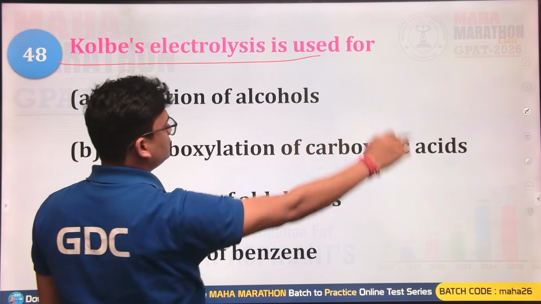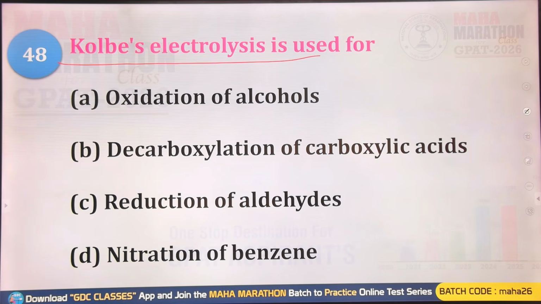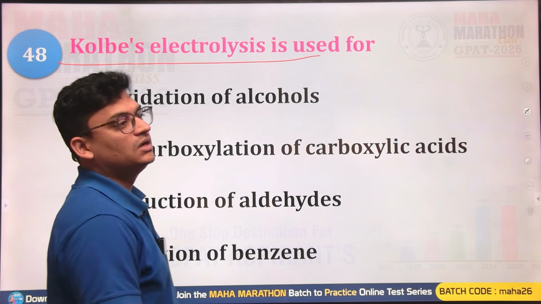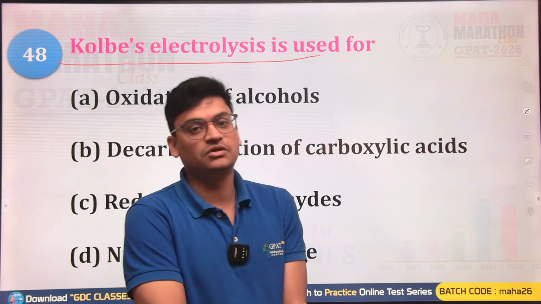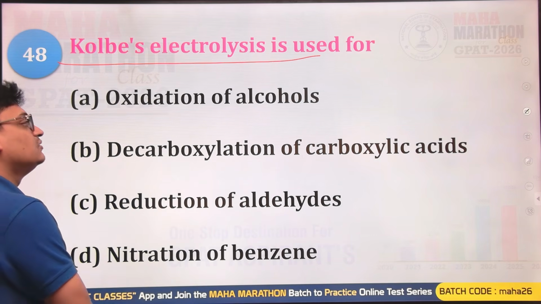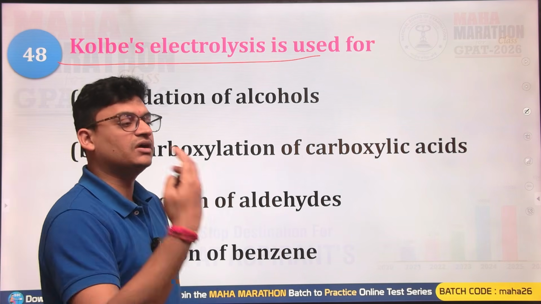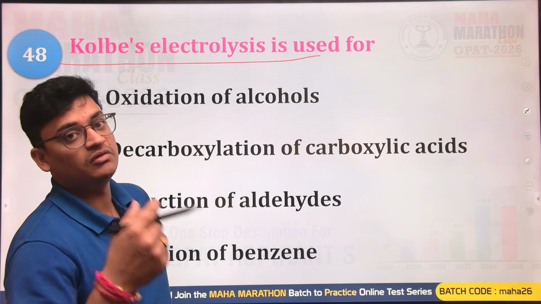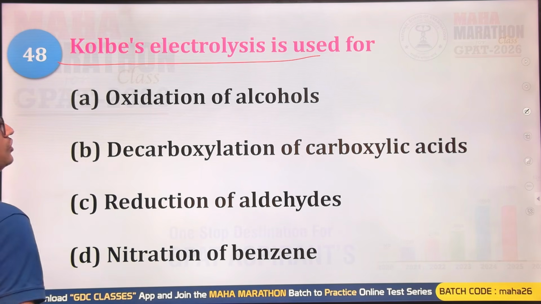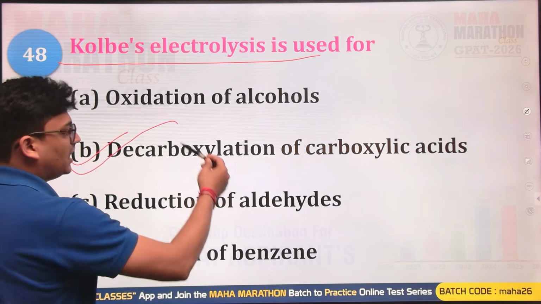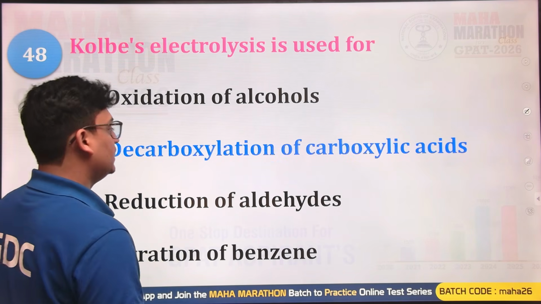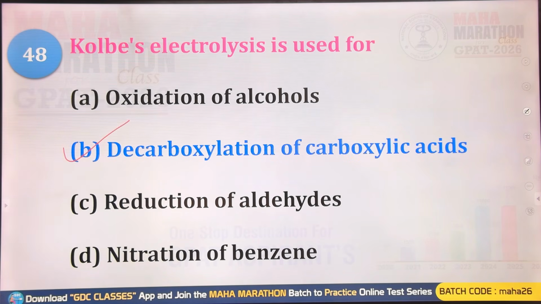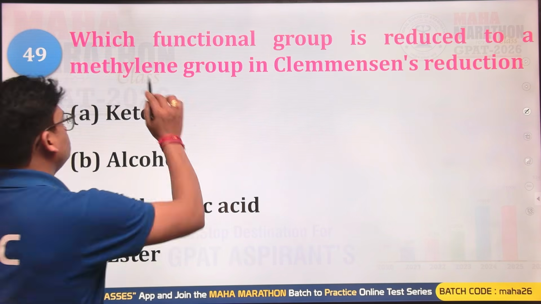Kolbe electrolysis is used for the salts of carboxylic acids, sodium or potassium salts of carboxylic acid. Whenever they undergo electrolysis, they will give alkanes as the final product. So you always use the salts of the carboxylic acid, and after decarboxylation you get alkanes. So B will be the correct answer among this. B will be the correct option for this question.